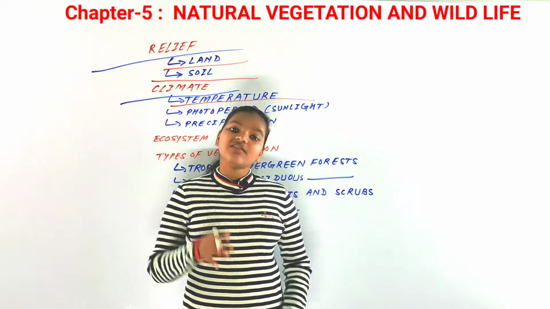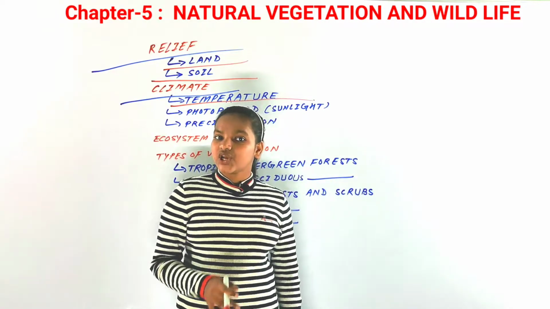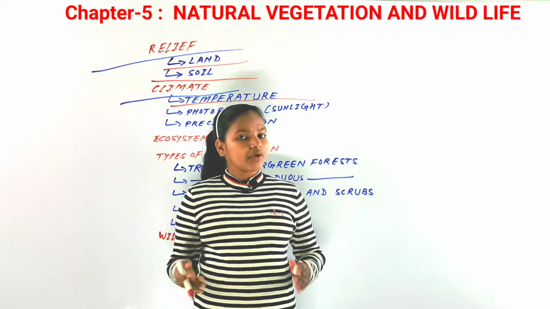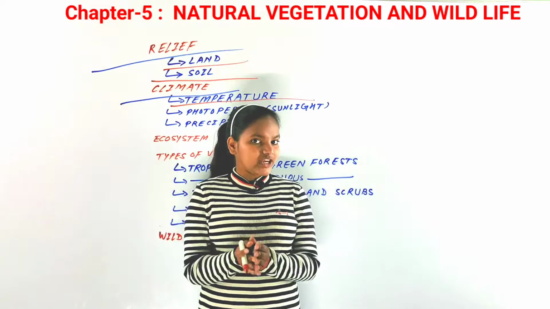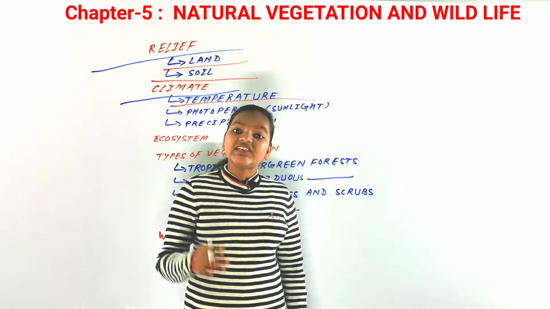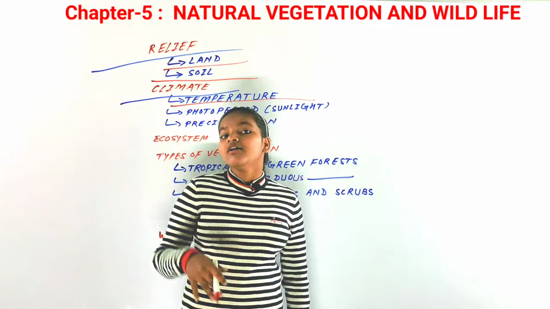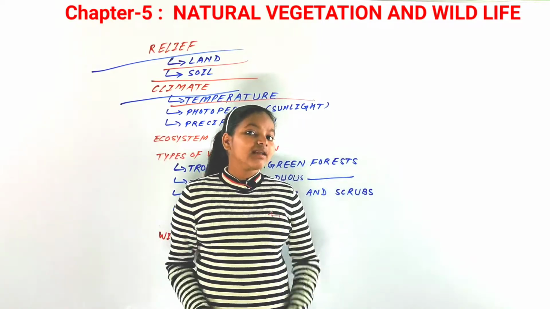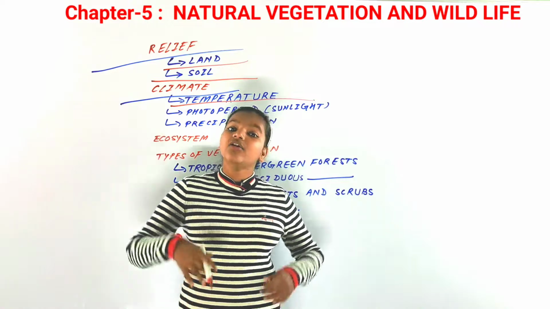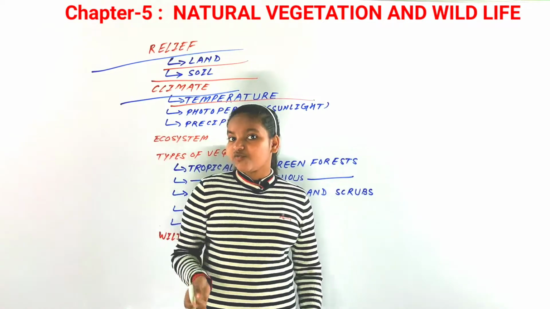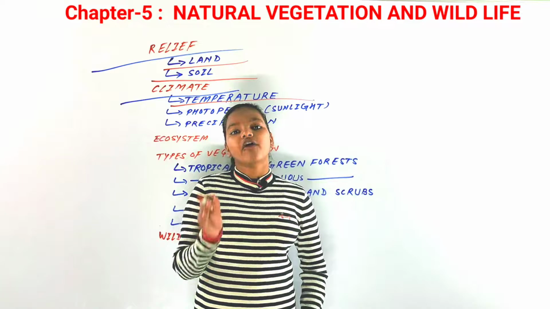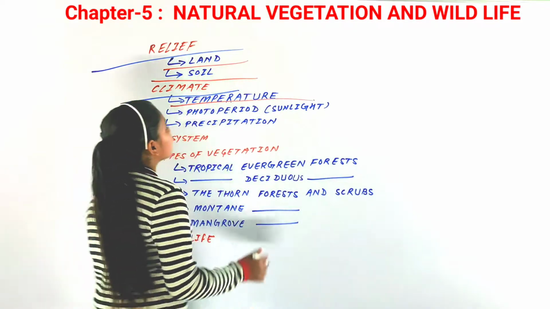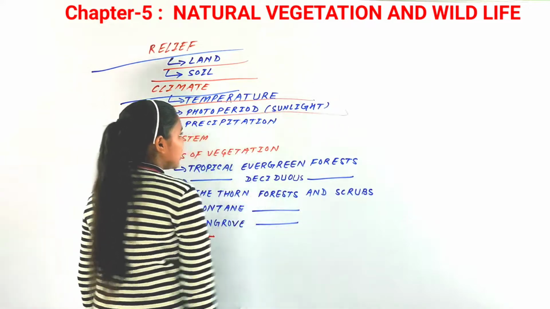The temperature is a factor that affects natural vegetation, changing it from tropical to subtropical, temperate and alpine vegetation as well. So you could say that temperature is also a very big determinant for any natural vegetation in our country. Now the next factor is photoperiod or the sunlight.